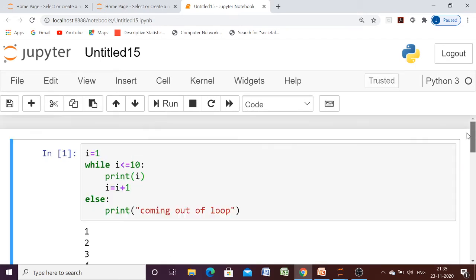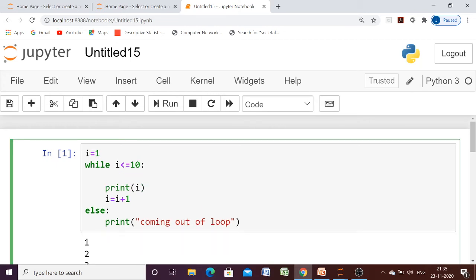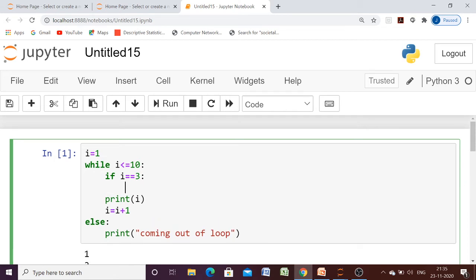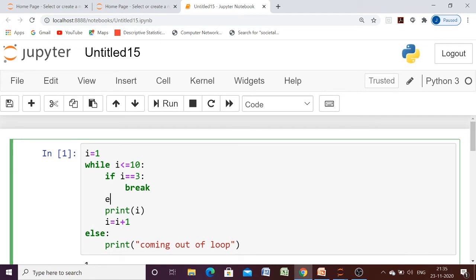Let us try to terminate our loop in between. Suppose I want to terminate our loop if I equals 3, then I want to terminate my loop. Otherwise, this will be the statement. It means that when the value of I becomes 3, our loop should be terminated, and otherwise it should print the value of I.